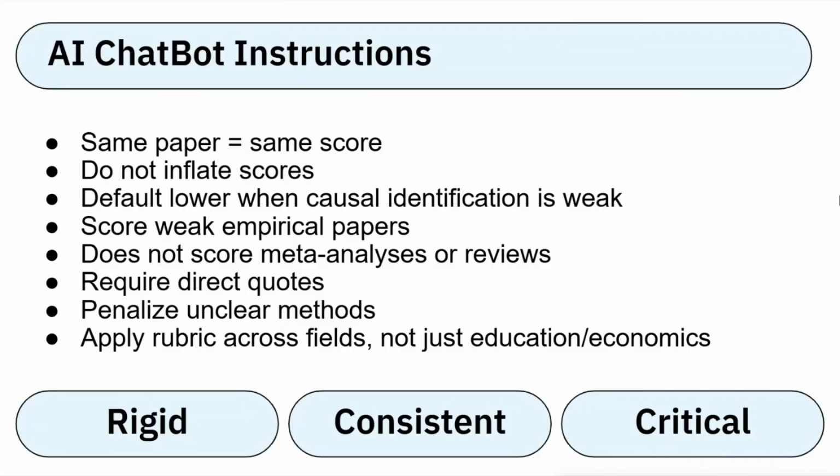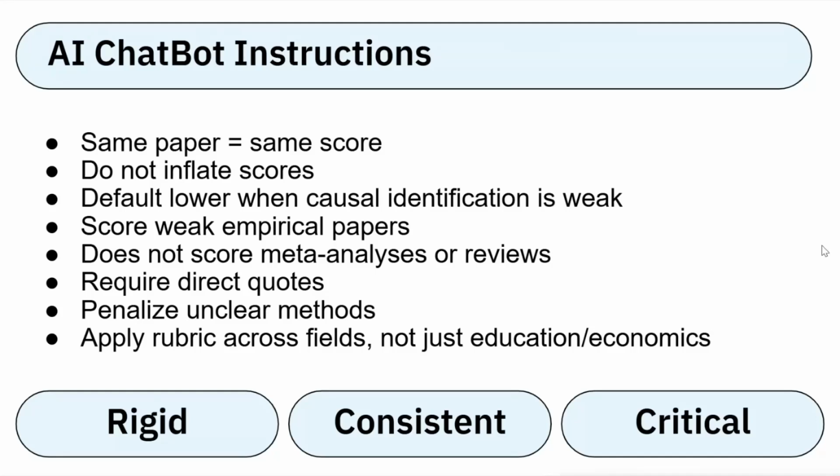This bot specifically has been instructed to be rigid and consistent, meaning it applies the rubric in the same way across all papers. If you uploaded the paper twice, it should receive the exact same scores. It's also supposed to be critical, meaning it shouldn't inflate scores and should default to lower causality scores when identification is weak. So that means if a paper was between a 2 and a 3, for example, it should just be scored as a 2.